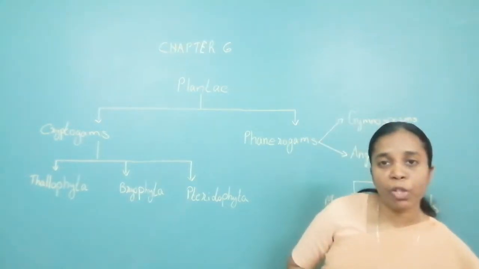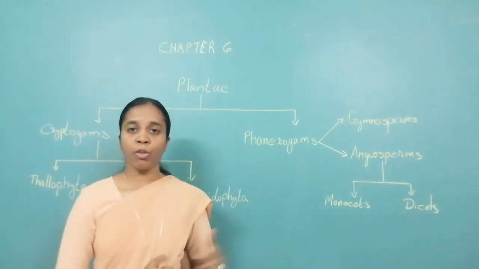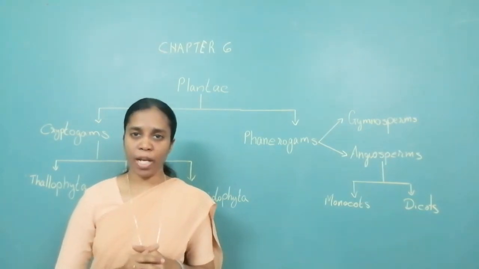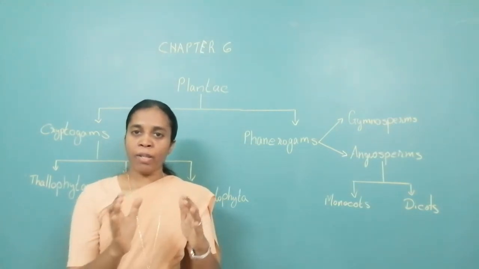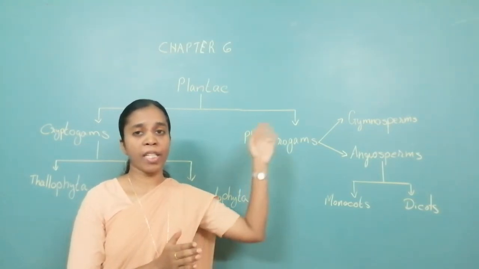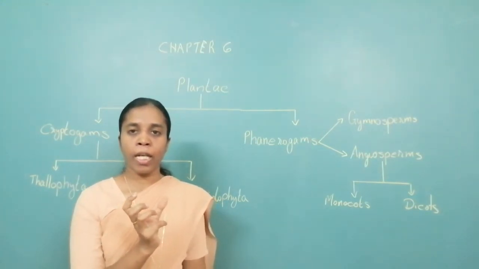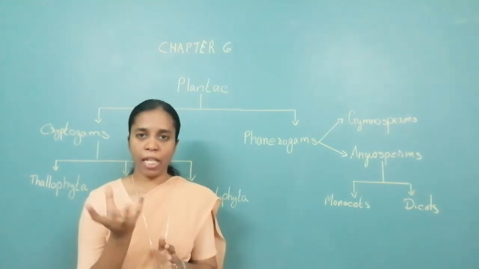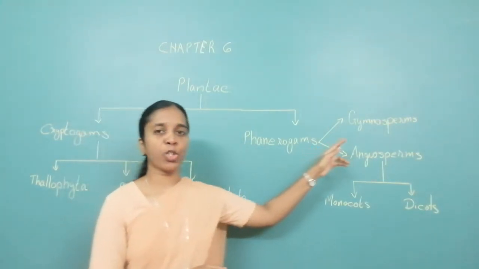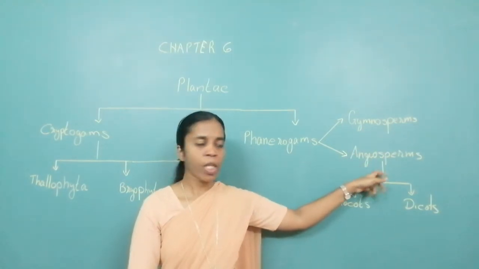Now we go to the next subkingdom, that is phanerogams. Phanerogams are all those plants which bear flowers. Now, flower further develops into fruit and seed. In some cases, the flower directly develops into seed. They do not have a fruit structure. Depending upon whether the seed is covered with fruit or not, they are further divided into two divisions, that is known as gymnosperm and angiosperm.